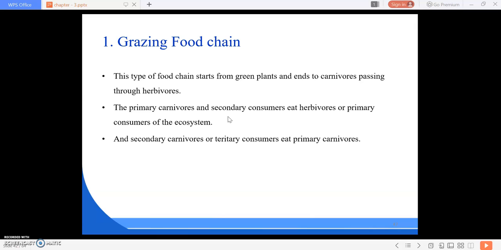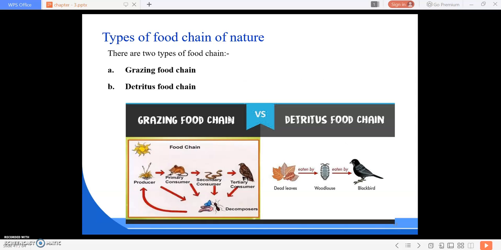Thus much of the energy flow in this chain can be described as the producer, then the primary consumer, the herbivores, then the secondary consumer or primary carnivore, and again the secondary carnivore or tertiary consumers, and so on.